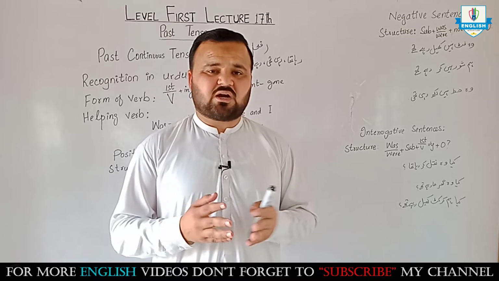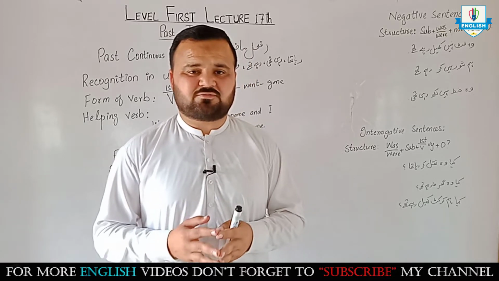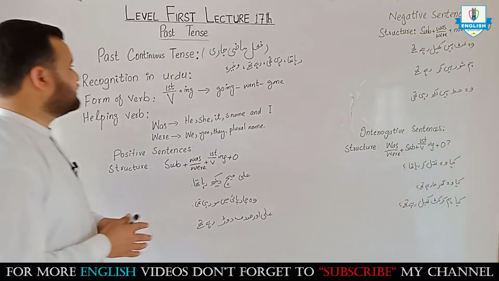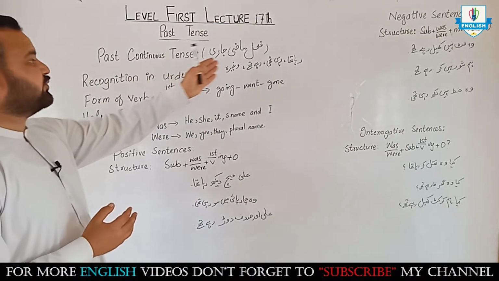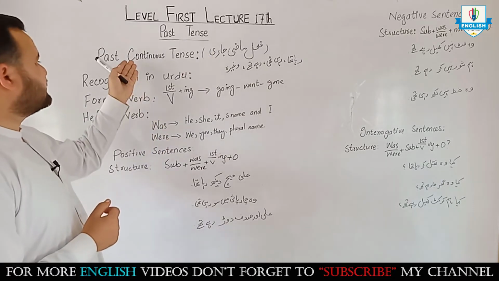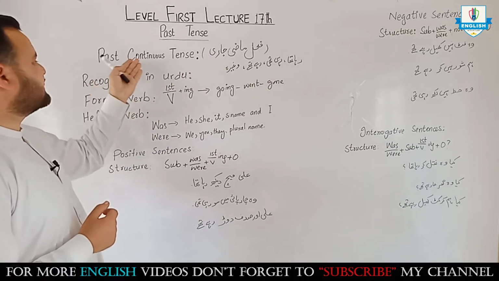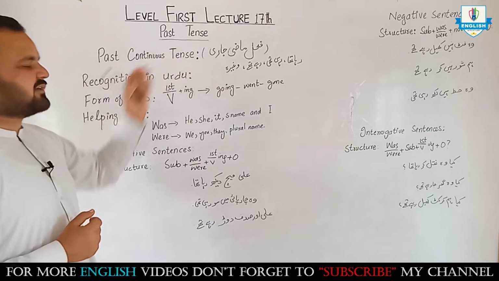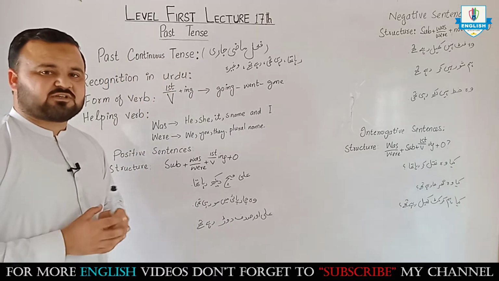It is also called past progressive. So let's come with me. In Urdu we call it Fe'l Mazi Jari, and in English it is also called past progressive tense. Past continuous tense or past progressive tense.